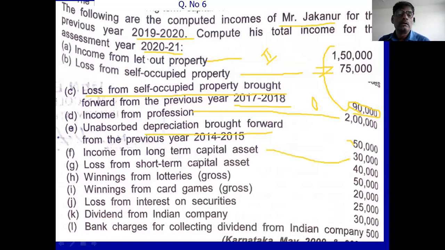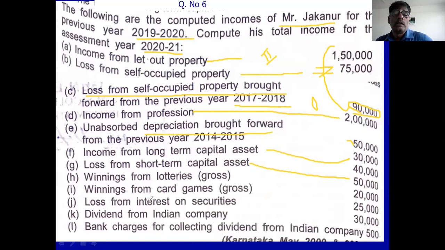It is the fourth head. Short-term capital loss is 50,000. In the 40,000 income, you adjust 50,000, and 10,000 short-term capital loss remains.